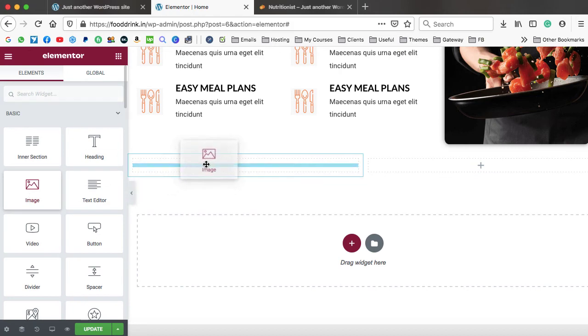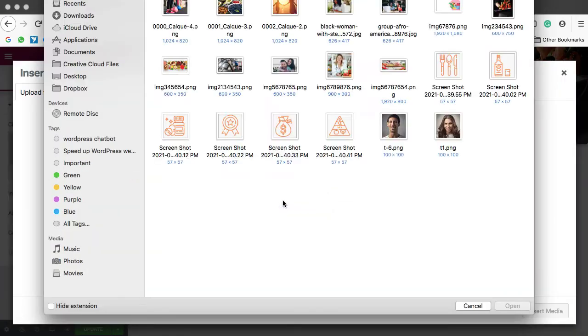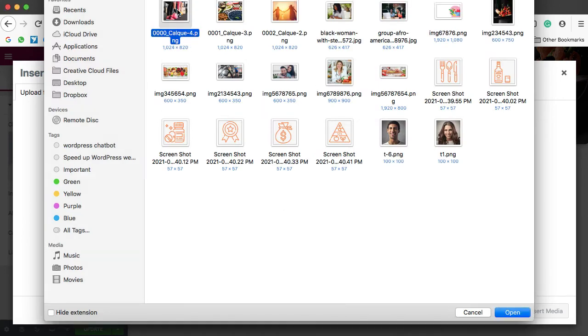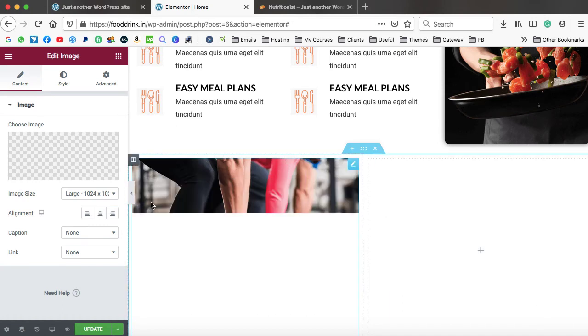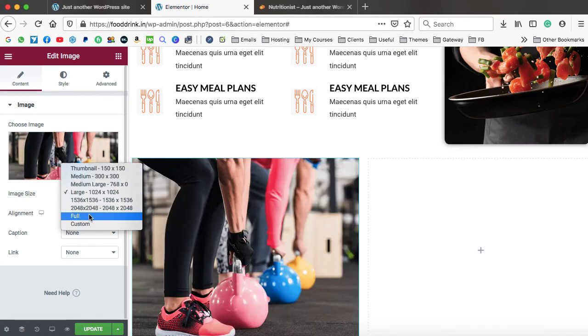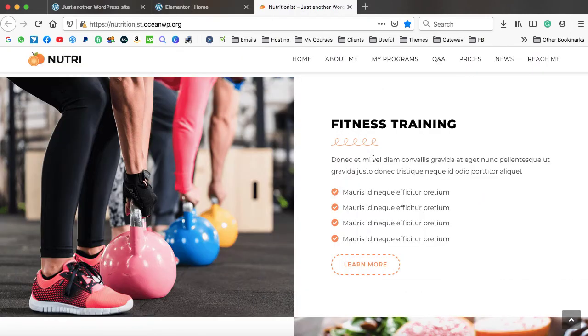So here we have the image widget. Now let's set the image. It's time to upload the image. So here we have that image. Insert media. It appears like this. Let's set it to full. Okay, that's fine. Now in the right column we need to check what widgets are there.